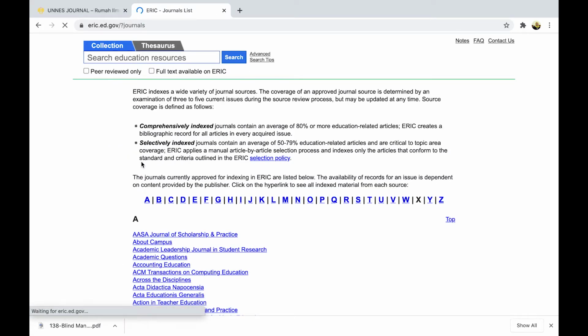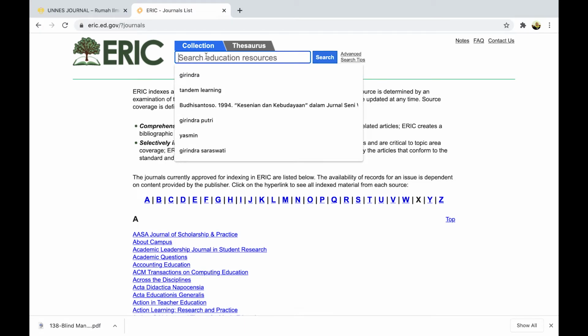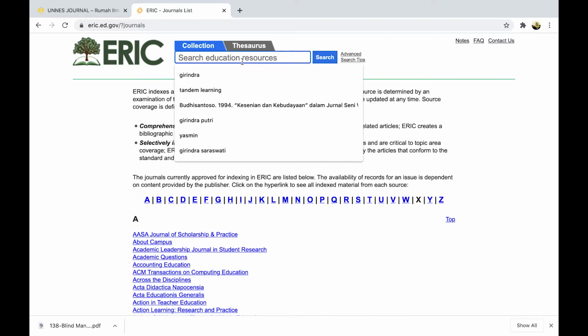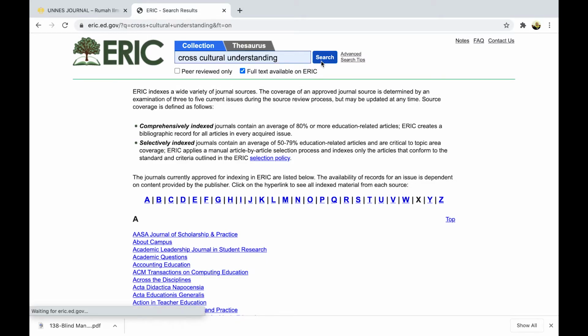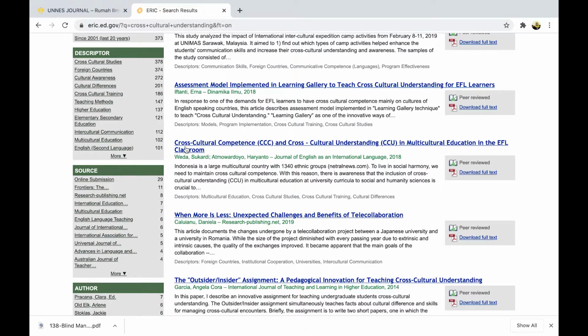After DOAJ, we also have another source, ERIC, which is very famous: eric.ed.gov. Click enter and choose journal. These are the search boxes, so we can just search. There is a tick box here, peer reviewed only or full text available.